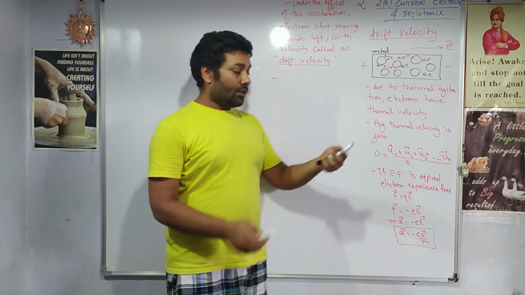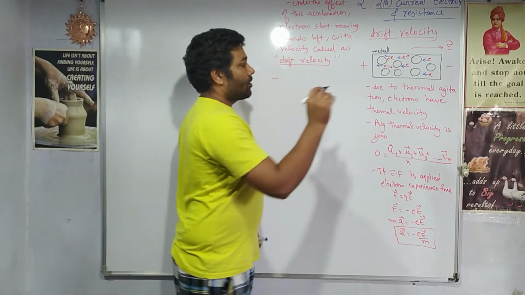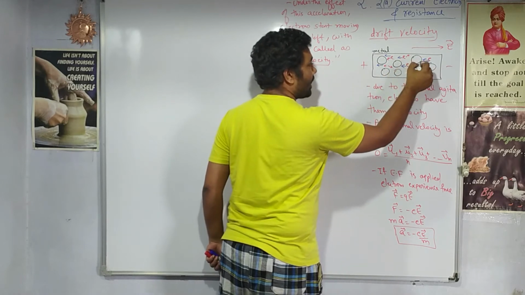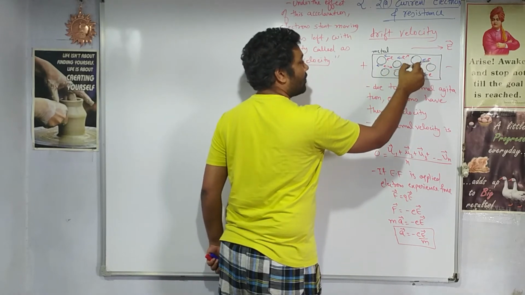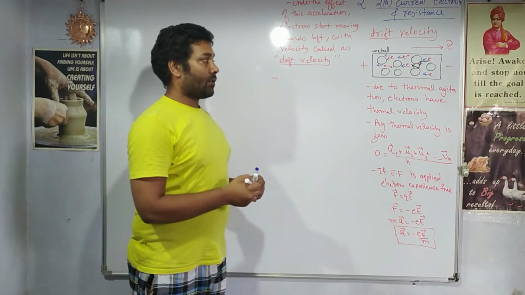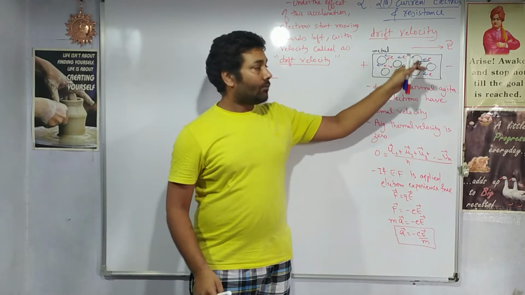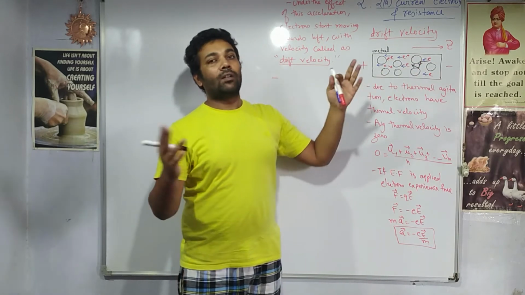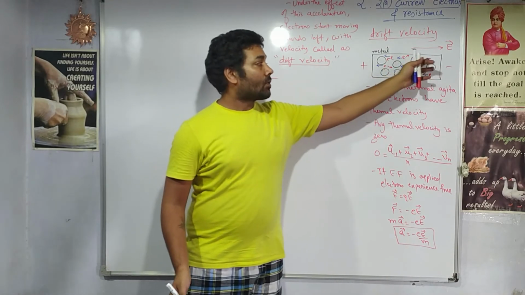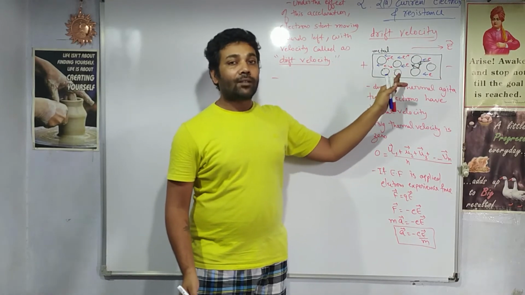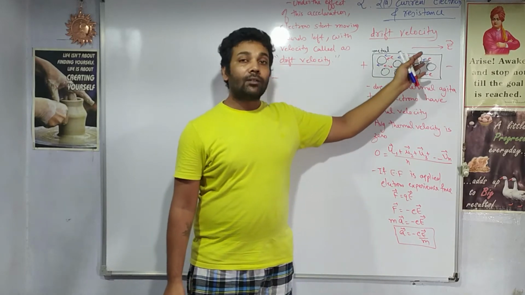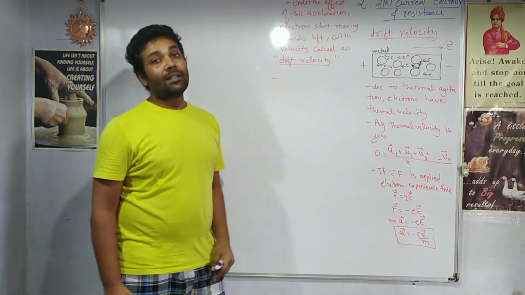Again, after the collision, they will start moving, right? So let us see, this electron as it moves, it collides, and again it will start moving. So it will undergo consecutive collisions and consecutive accelerations. Such a motion, in which the electron gains velocity, velocity becomes zero, again the velocity increases, velocity becomes zero, is called a drift motion. And the velocity gained during this drift motion is called drift velocity.